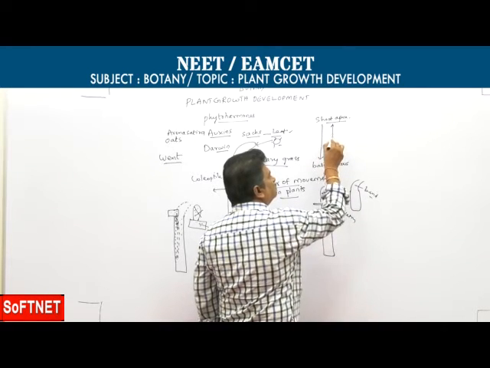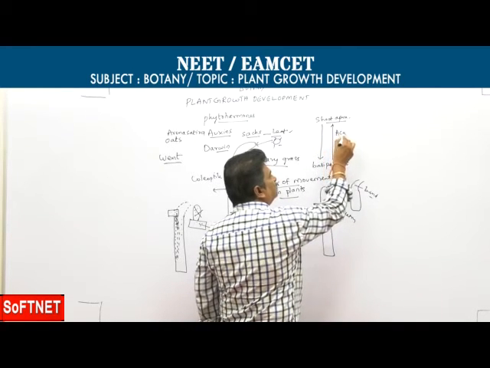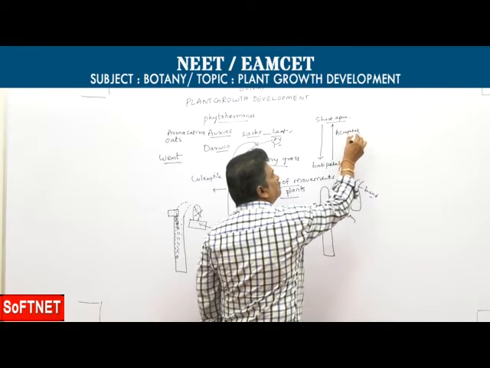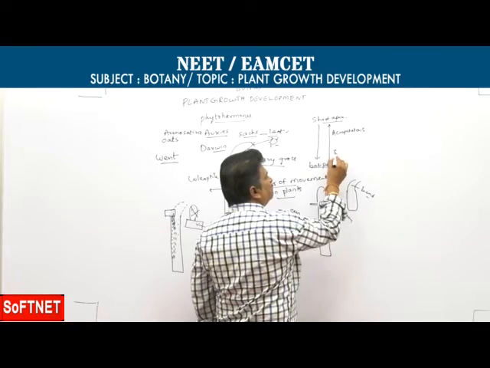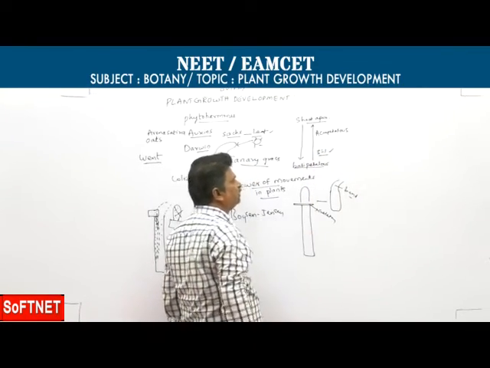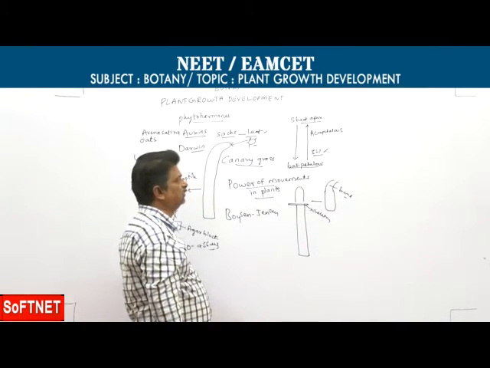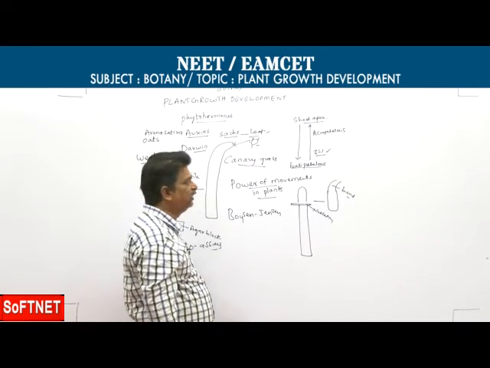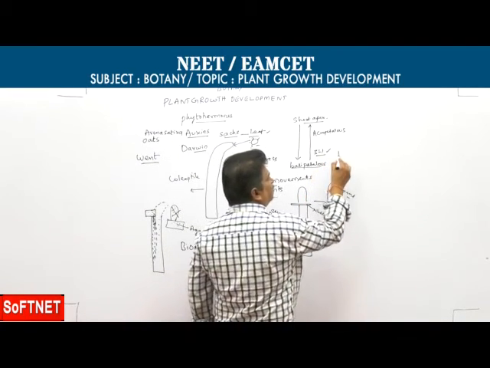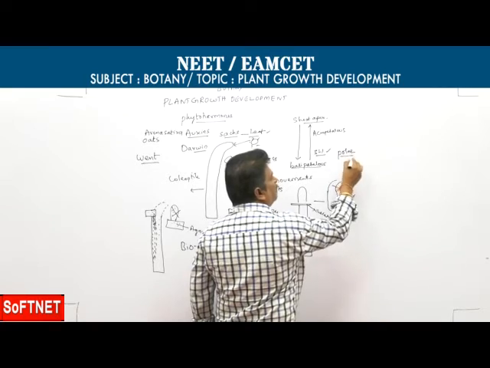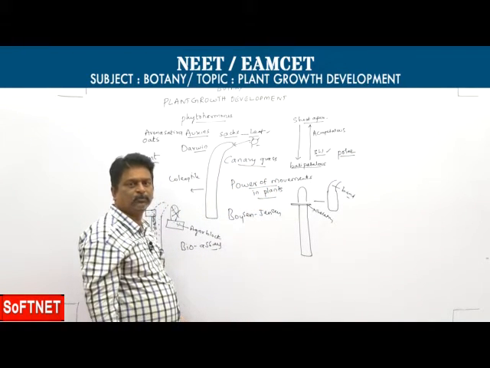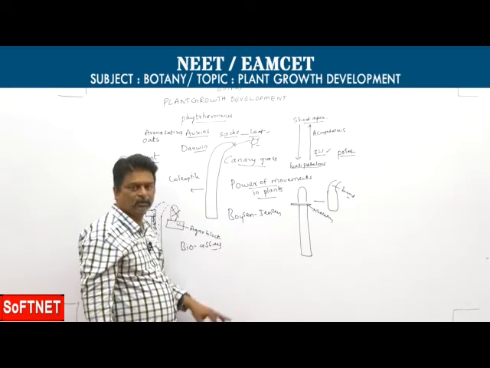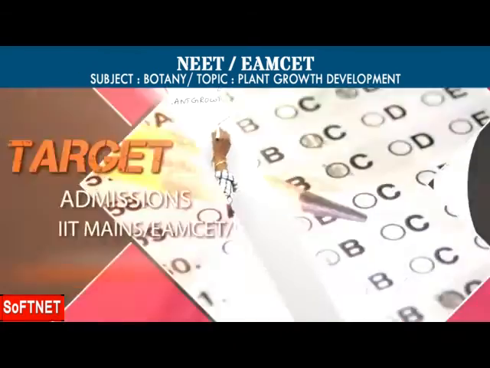Some auxins also migrate upwards, called acropetal. But the dominant movement is basipetal, in a ratio of 3:1. They move from one end to the other end, so rightly these are called polar movements.